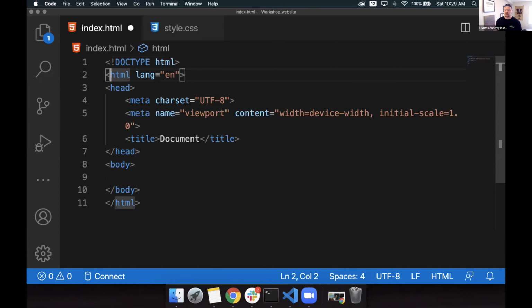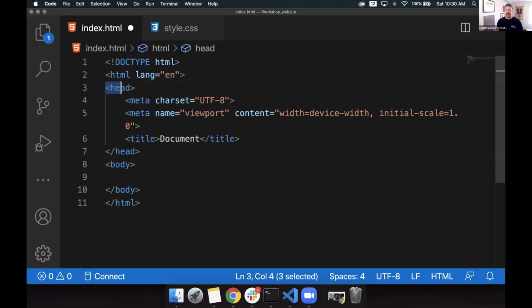Additionally, we have HTML language, English. This is pretty standard. What this basically says, this opens up, you'll see it starts here and it ends here. It wraps everything inside of it. So this tells it, hey, anything inside of here is going to be HTML tags or code that we're writing. From there, we have some basic things.